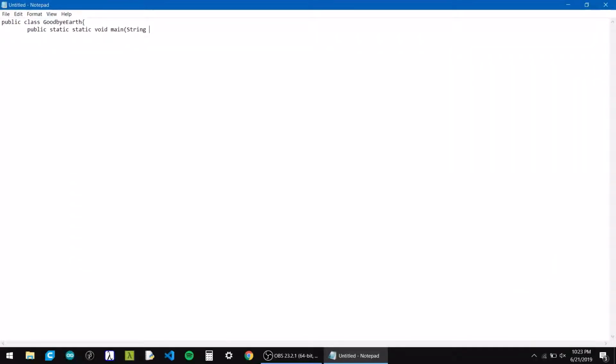And then String args. You should not be able to understand, but you will, all in good time. And I'm sorry because I hate when people do this. It will be explained later, I swear. We are going to print something to the screen. So to do that, we do System, capital S, System.out.println, opening parentheses, "Goodbye, Earth."